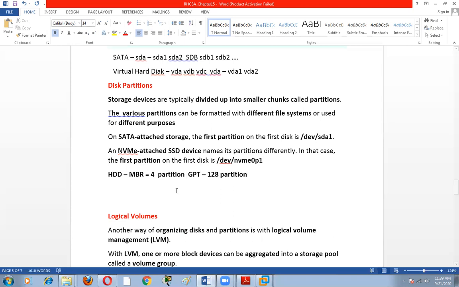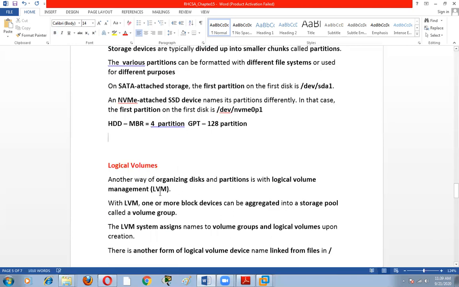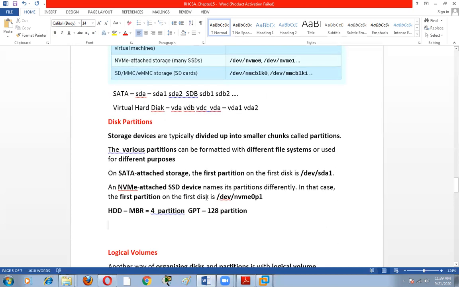Okay, so I will show you this. Mostly the hard disk is formatted through MBR. If we change it, then we can create these partitions. So these are the partition information.